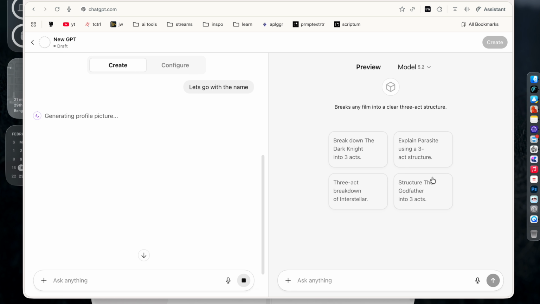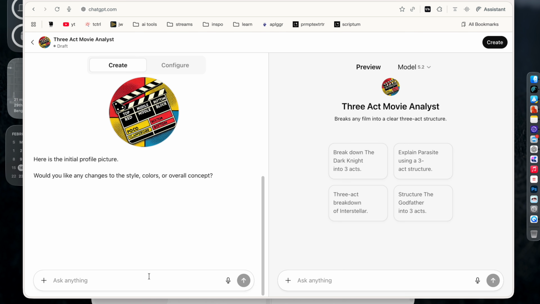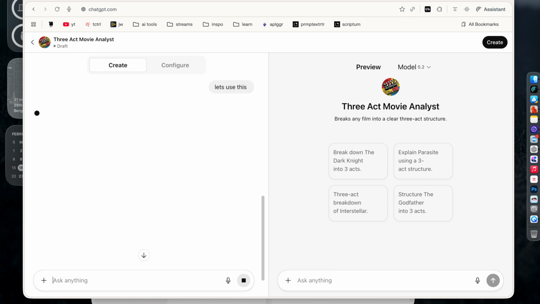So you can immediately see the preview of that model here, and it's generating a profile picture for you. Okay, it gave us this. If you want, you can change it, but I'll say that let's use this. It immediately updated here. So the GPT is updated with all of that stuff. So now we can actually add instructions to it. We want to make sure that, let's say, so it is asking us questions right now.